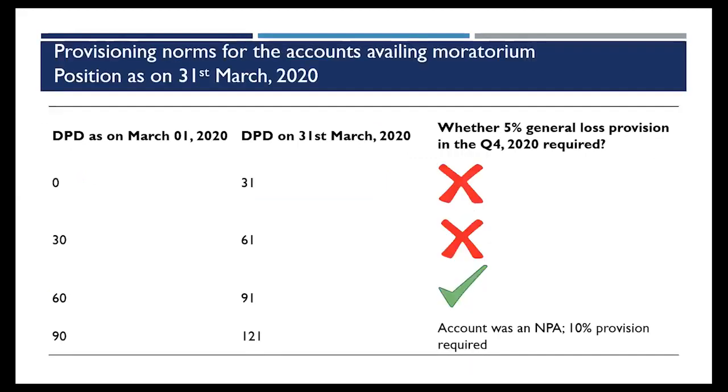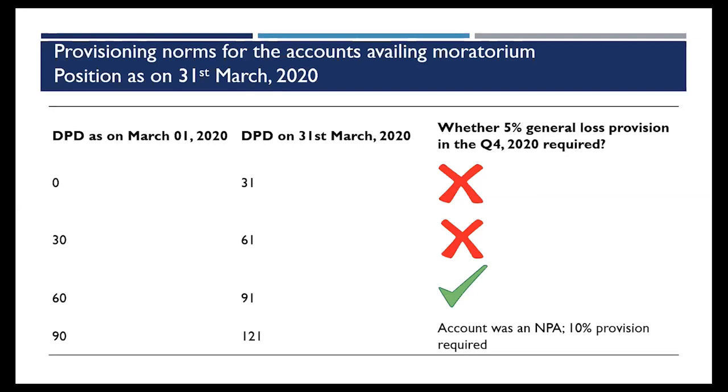Next, the provisioning requirements. Another circular that was released by the RBI in April talked about the asset classification standstill and the provisioning norms with respect to these loan cases, assets wherein I had granted moratorium. In this PPT, if you see on your screen, we have divided it into 4 categories.